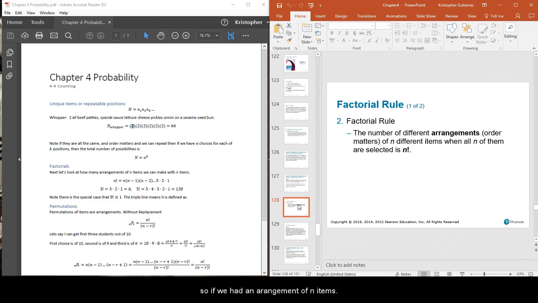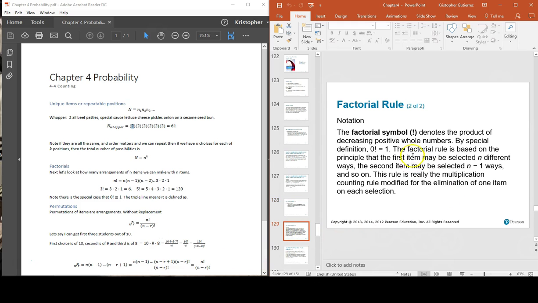So if we had an arrangement of n items, and we took all n of them and arranged all n of them, then n factorial would be the number of different arrangements that we could have. So factorial, yay! 0 factorial equals 1.